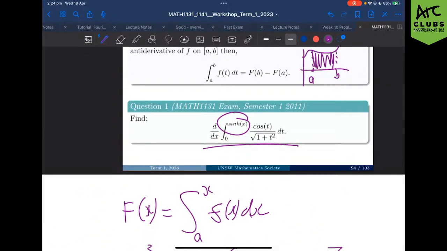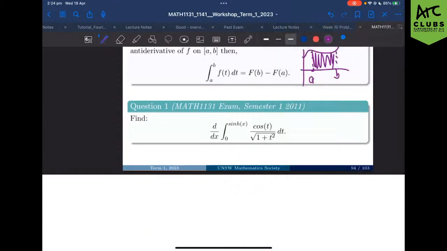Just as a side note, it's almost 100% guaranteed that one of these questions will rock up in your final, because the 1A lecturers aren't sneaky. They chuck these in every single time because it's the only interesting thing they can do with these theorems. So just remember, it's the derivative of your upper bound times the function with the upper bound subbed in, minus the derivative of the lower bound times your function with that lower bound subbed in.